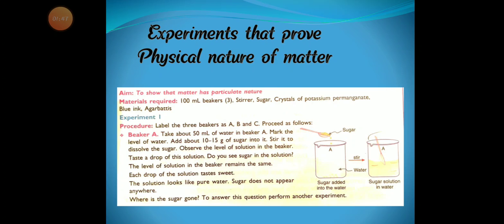Take 300 ml beakers, stirrer, sugar, crystals of potassium permanganate, blue ink and agarbattis. Take about 50 ml of water in beaker A, mark the label of water, add about 10 to 15 grams of sugar into it. Stir it to dissolve the sugar. Now, observe any change in water level in the beaker.